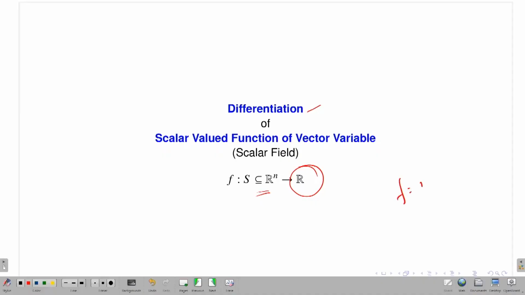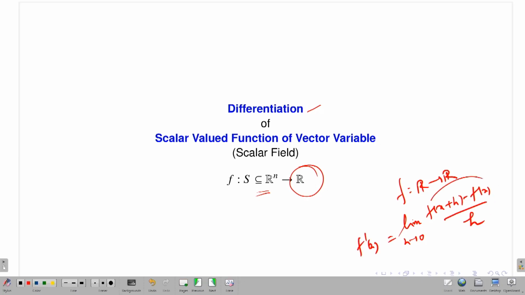Of course, like in the single variable case, if I have functions from R to R, you know that you cannot easily extend the notion of differentiability in this setting. Differentiability is nothing but the limit as h approaches 0 of f of x plus h minus f of x, divided by h, and this is the derivative of f at x.